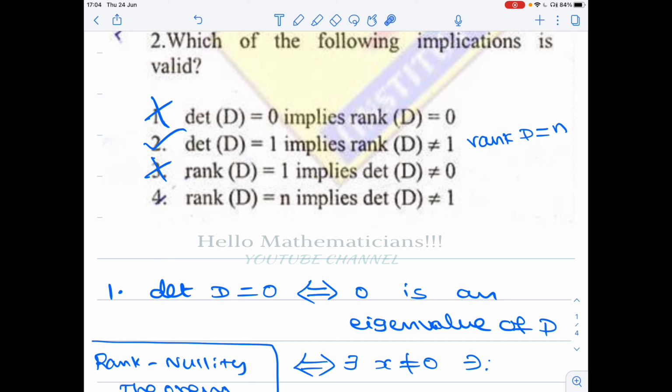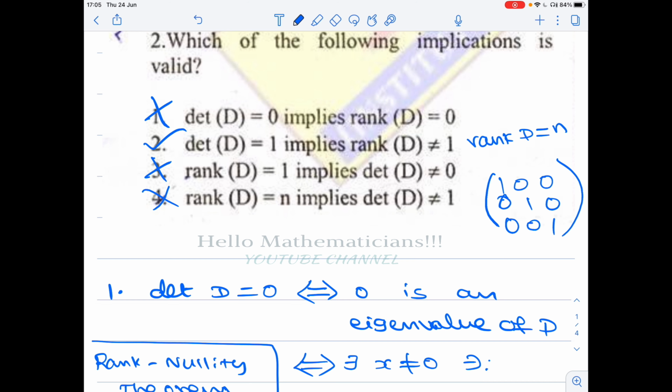Not equal to 1 need not be the case. For example, you can just consider the very simple identity matrix. This is an invertible matrix, and if you look at the dimension of the column space, it will be 3. So the rank of this matrix is 3 and the determinant is 1. So with very simple matrix examples, we can eliminate all the options.